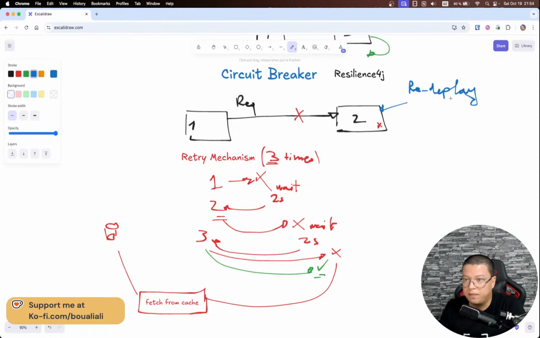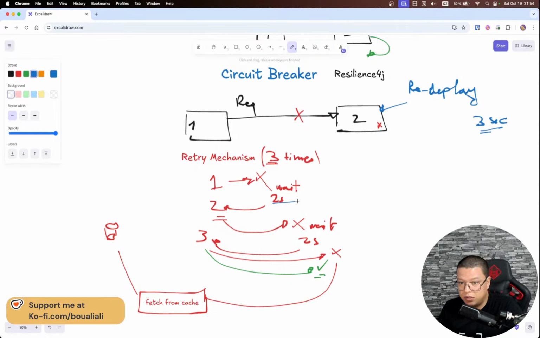During this redeploy, microservice 1 is trying to connect to microservice 2 to fetch some data. But the redeploy, let's say it takes 3 seconds.